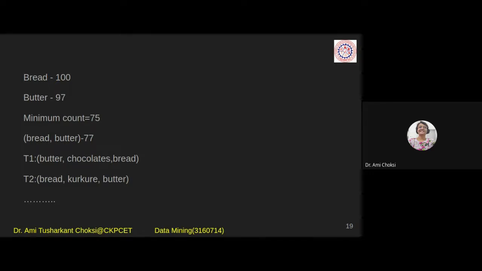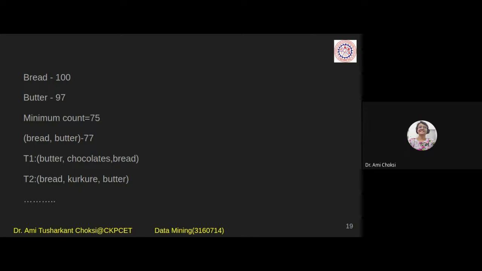So let us say that whatever transactions we are having, in that we find the count of, say, bread. For each and every item, we find the count. If 1,000 records are there, how much time will you take? Too much, no?